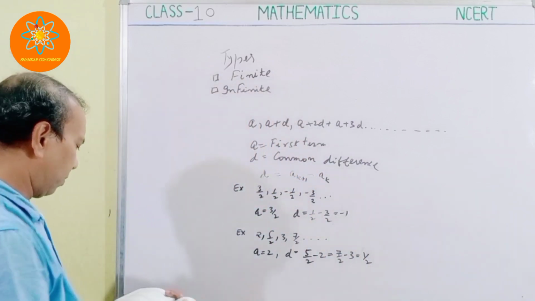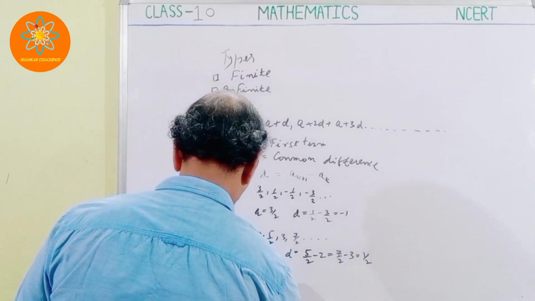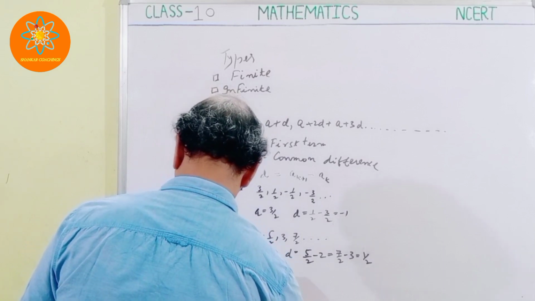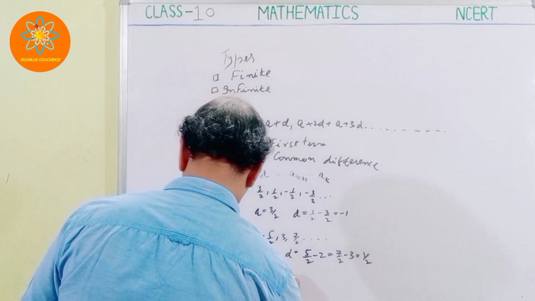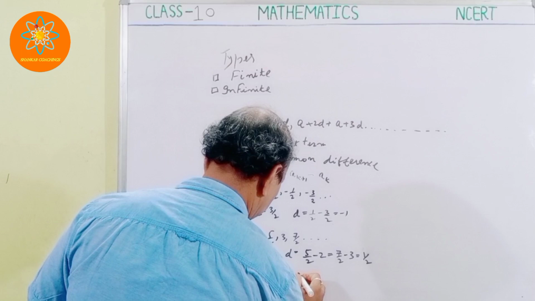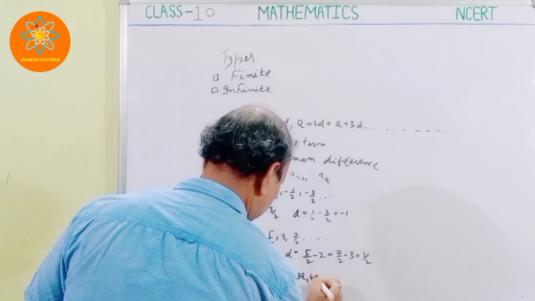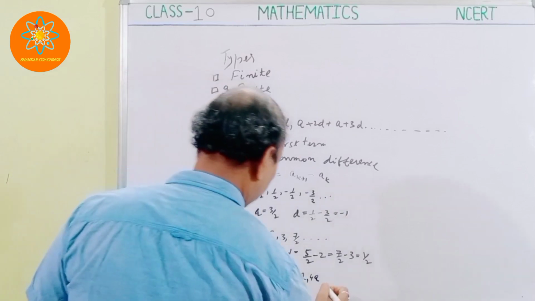See one more example. Let's suppose we are given a, 2a, 3a, 4a, like this. So what is the first term?